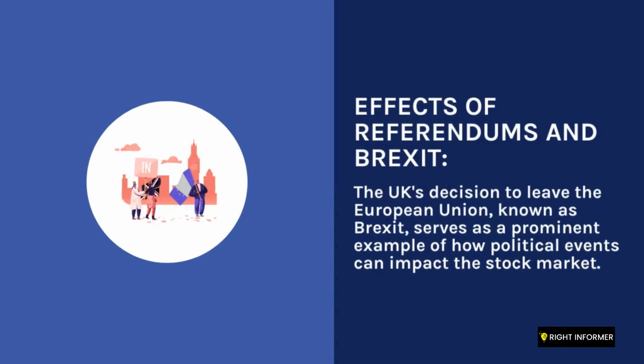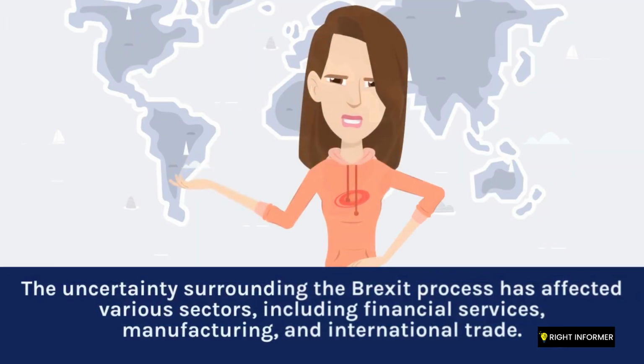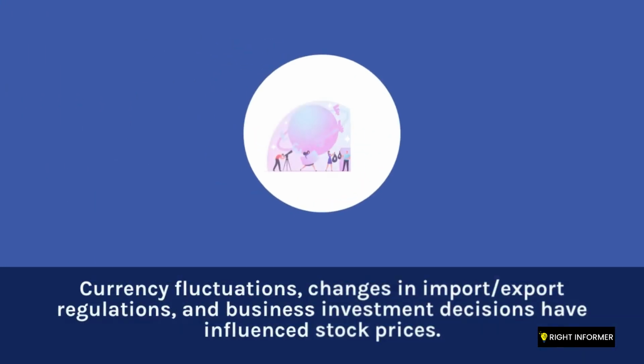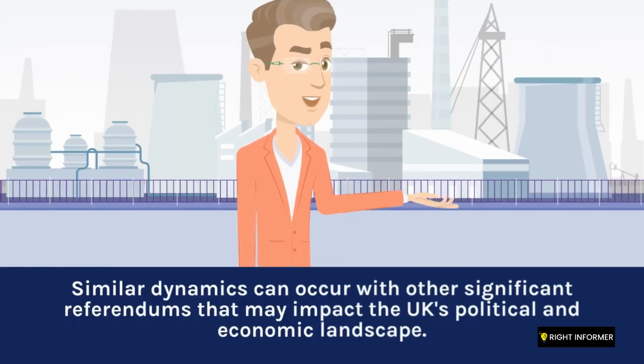Effects of referendums and Brexit. The UK's decision to leave the European Union, known as Brexit, serves as a prominent example of how political events can impact the stock market. The uncertainty surrounding the Brexit process has affected various sectors, including financial services, manufacturing, and international trade. Currency fluctuations, changes in import/export regulations, and business investment decisions have influenced stock prices. Similar dynamics can occur with other significant referendums that may impact the UK's political and economic landscape.